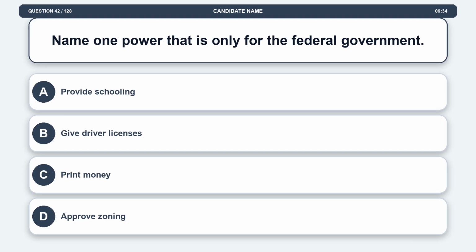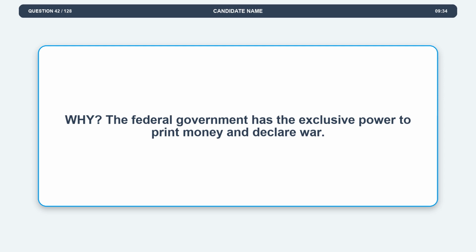Question 42. Name one power that is only for the federal government. Option A, provide schooling. Option B, give driver licenses. Option C, print money. Option D, approve zoning. The correct answer is option C, print money. Explanation. The federal government has the exclusive power to print money and declare war.